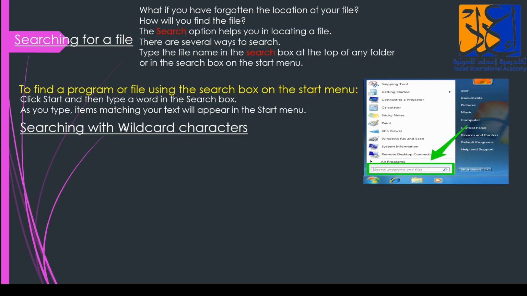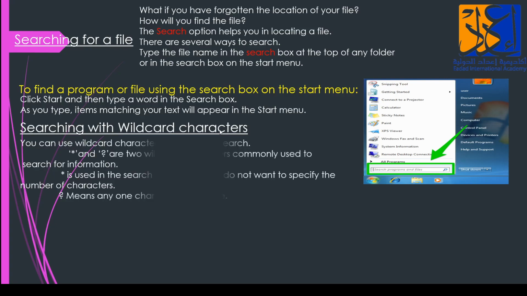You can use wildcard characters for a quicker search. How? Listen. Asterisk sign, or a star sign. Asterisk sign, I can also call it a star sign, and question mark are two wildcard characters commonly used to search for information.